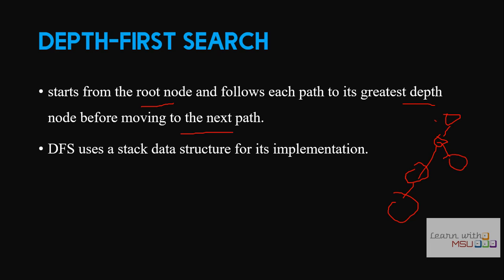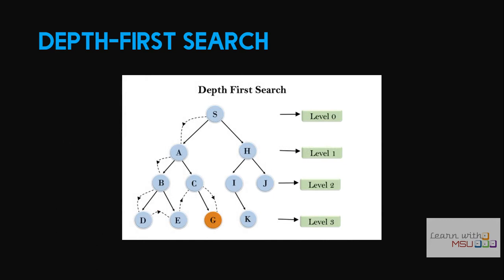So after visiting 1, 2, 3 and 4, then only it will move here. Let's discuss with an example. Suppose let us consider this. It uses the stack. So first S will be stored in the stack. One of the neighbors of S is A, and A will be pushed into the stack, and one of A's neighbors is B, and B will be pushed into the stack.